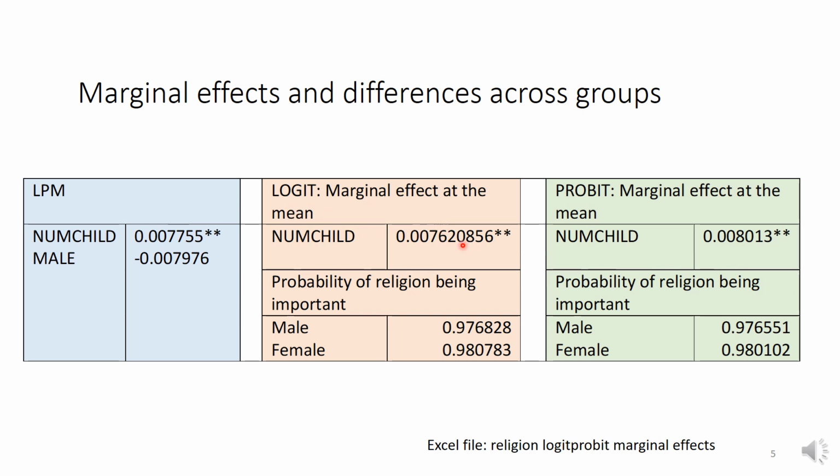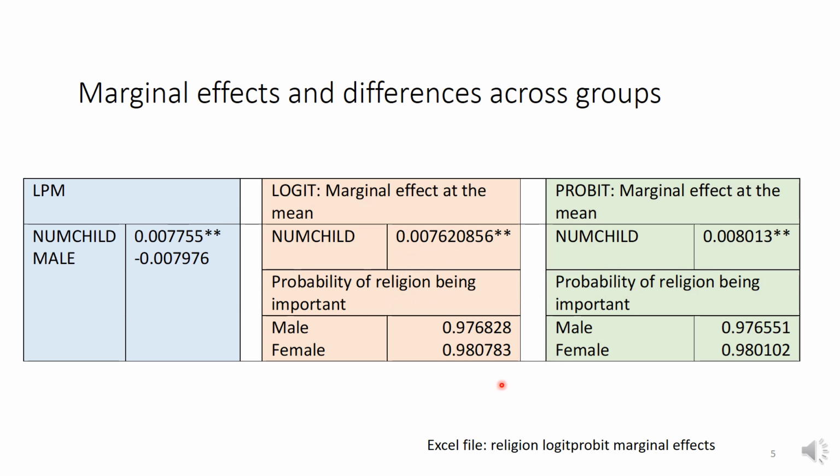So you will get this for the logit, and there is a similar way of doing it for your probit. For the dummy variable, you can again compute it as we did the calculations before. Compute the probability for y equals 1 when male equals 1 and when male equals 0, computed at the mean values.